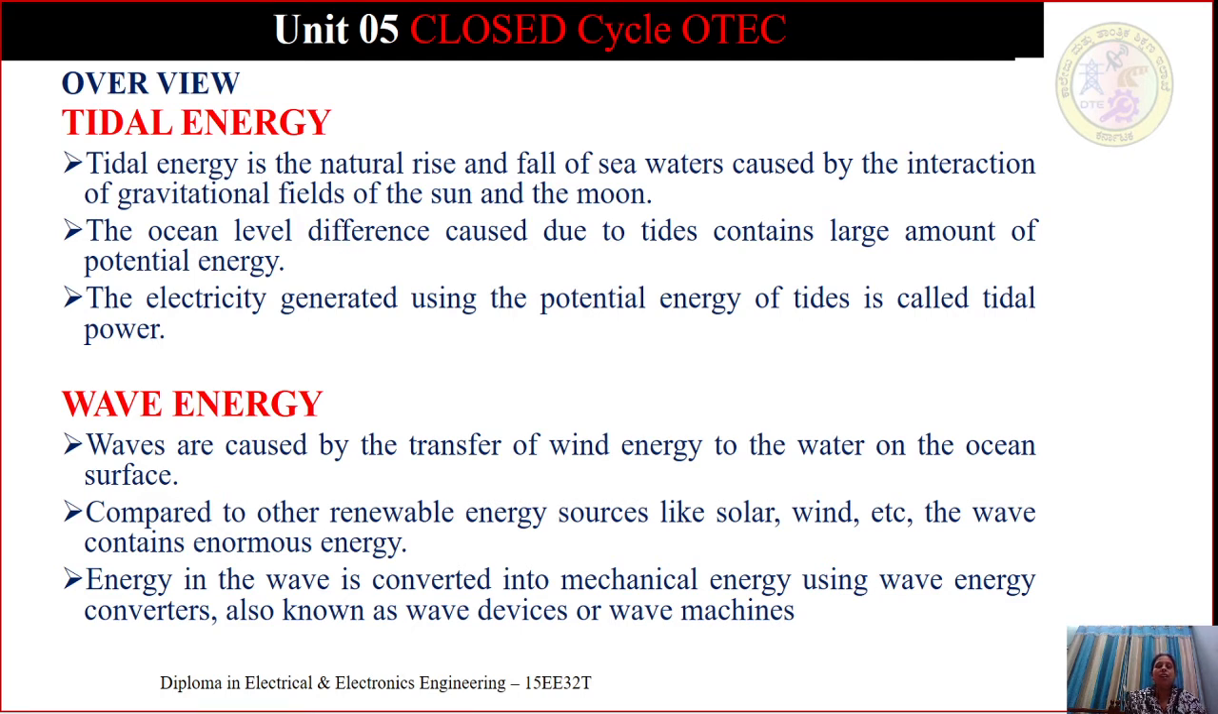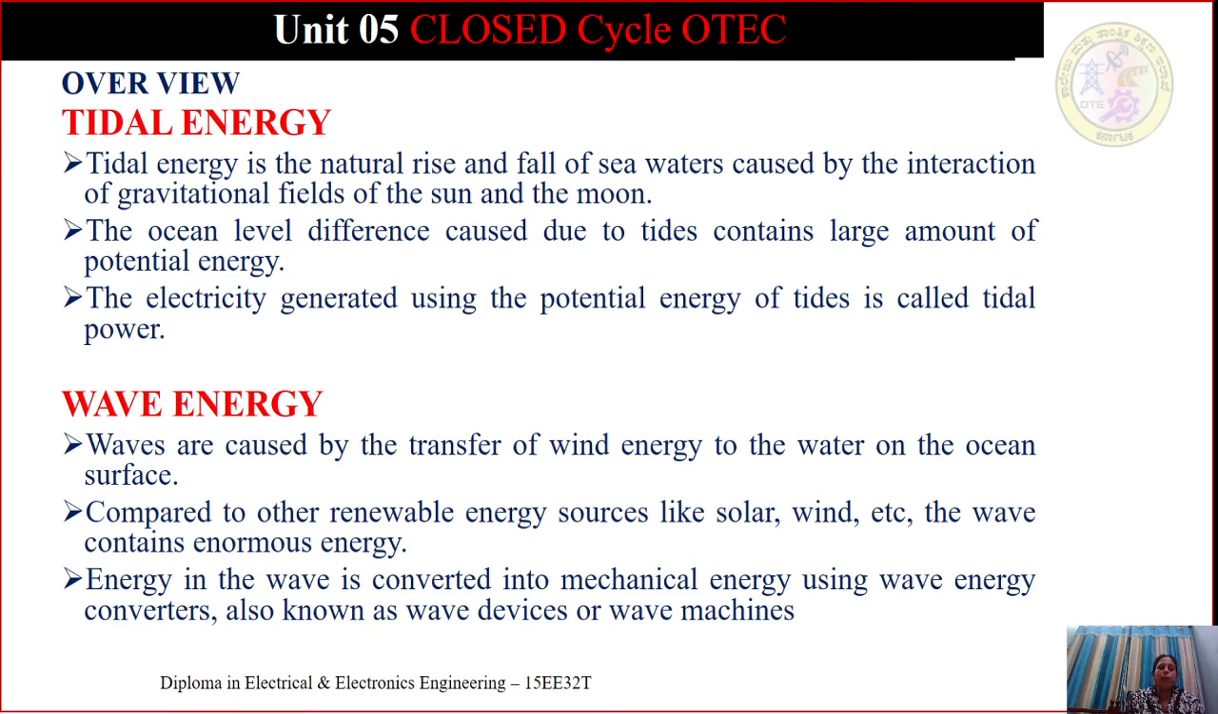Tidal energy is the natural rise and fall of sea waters caused by the interaction of gravitational fields of the sun and the moon. In detail, we have learned about this in the last session. The ocean level difference caused due to tides contains a large amount of potential energy. The electricity generated using the potential energy of the tides is called tidal power.